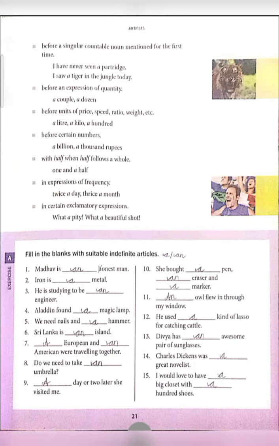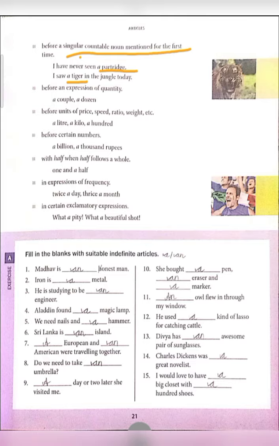We use "a" before a singular countable noun which is mentioned for the first time. See the example: I have never seen a partridge. Partridge is the name of a bird. Second: I saw a tiger in the jungle. A tiger, it's singular and he has seen it for the first time. That's why he has used "a" here.